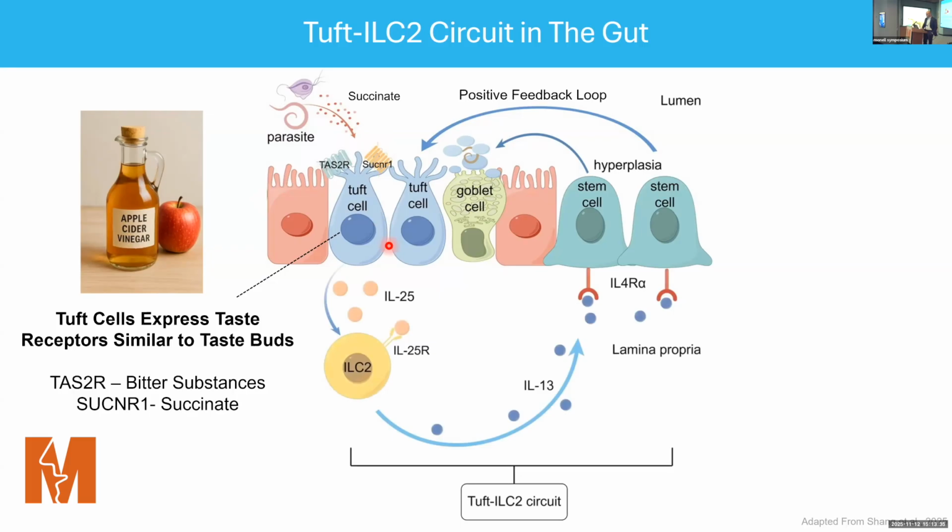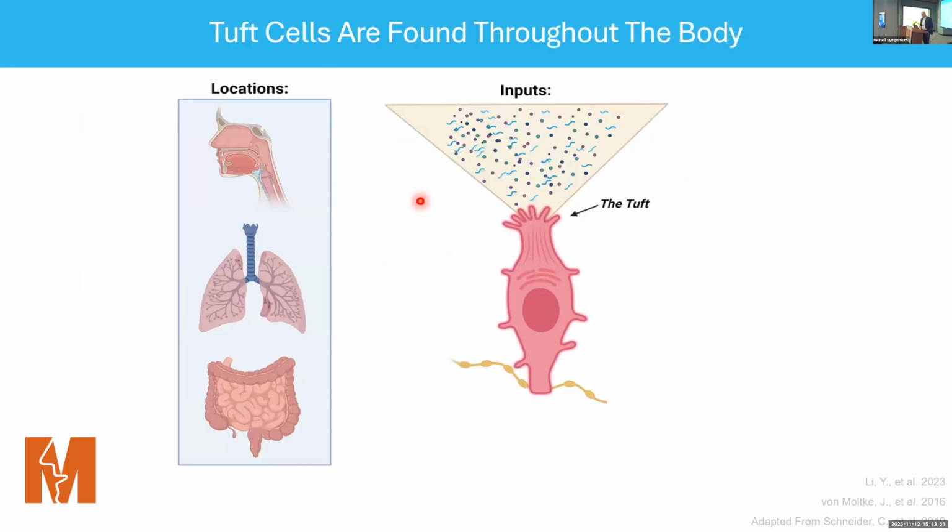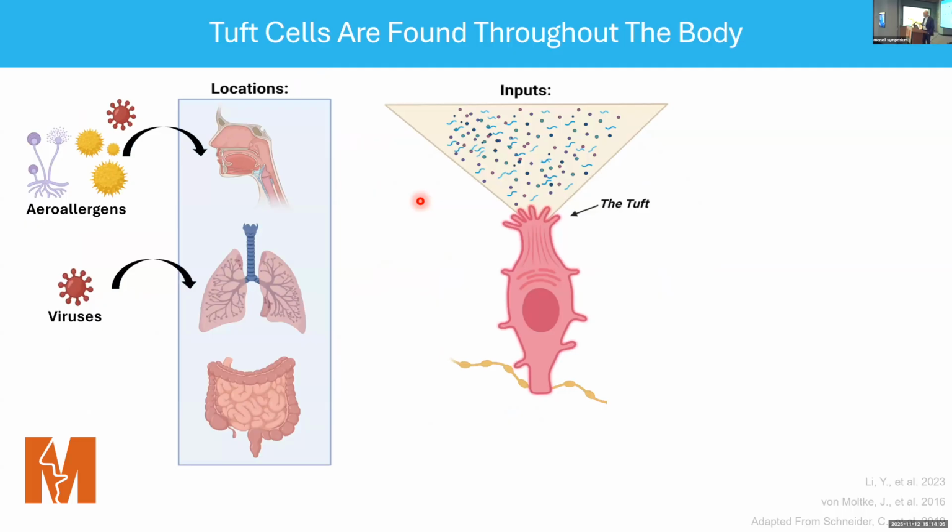And once activated, Tuft cells release IL-25, inducing ILC2 cells to release IL-13, acting on stem cells to differentiate into Tuft and goblet cells, and a positive feedback loop. And this all promotes that weep and sweep phenomenon that we discussed earlier. Because as it's been shown at earlier talks today, Tuft cells are actually found throughout the body, especially in the upper airway where they sense allergens, molds, and viruses, as well as the lower airway, where they sense viruses upon severe injury, and finally the gut, where they sense, along with parasitic worms, bacteria, and protozoa.